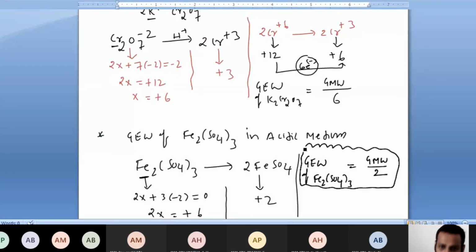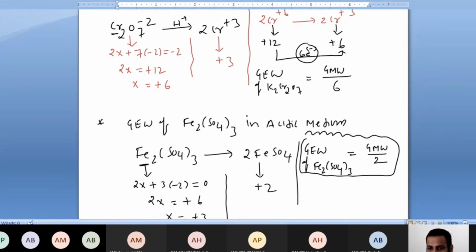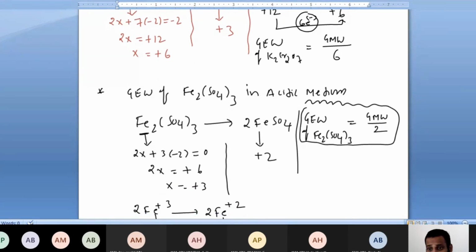In a particular given question, see what molecule they gave to calculate the gram equivalent weight, Fe2(SO4)3 or FeSO4, ferric sulfate or ferrous sulfate. That is the first thing. If they ask the gram equivalent weight of ferric sulfate, then you have to consider 2 iron atoms because Fe2(SO4)3 has 2 iron atoms. That's why I'm telling you. So the gram equivalent weight of Fe2(SO4)3 is gram molecular weight by 2.